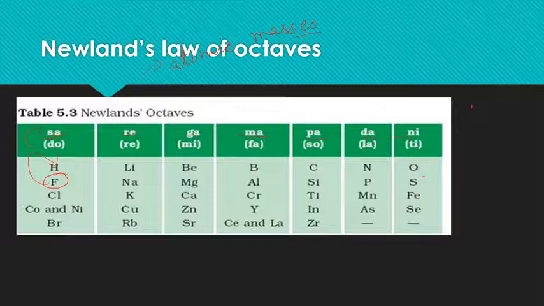Now here the first element is hydrogen, then lithium second, beryllium third, then fourth, fifth, sixth, seventh, eighth. So the eighth element's properties are similar to the first element. If we start counting with lithium as number 1, then beryllium 2, this one 3, now 4, 5, 6, 7, 8. So here the sodium properties will be similar to the first one, that is lithium. So this is the law of octaves.